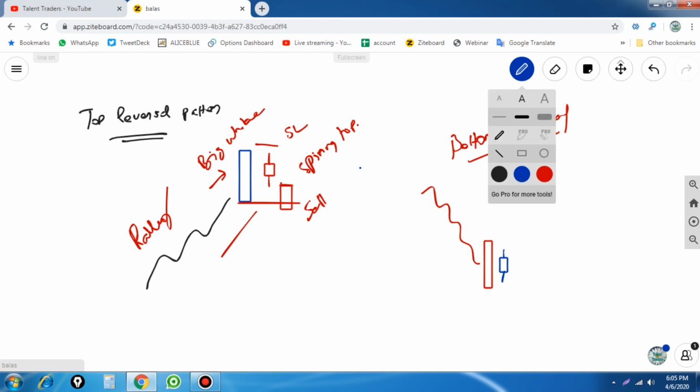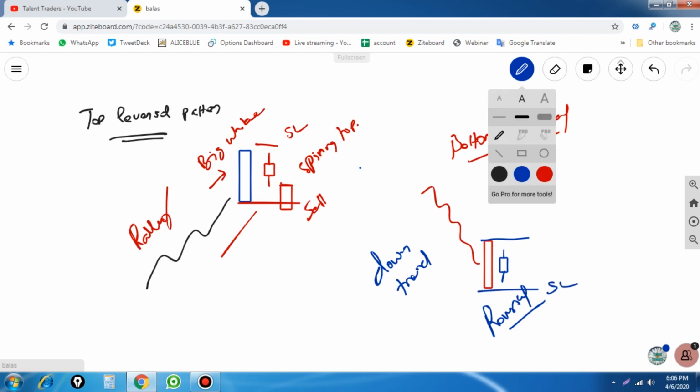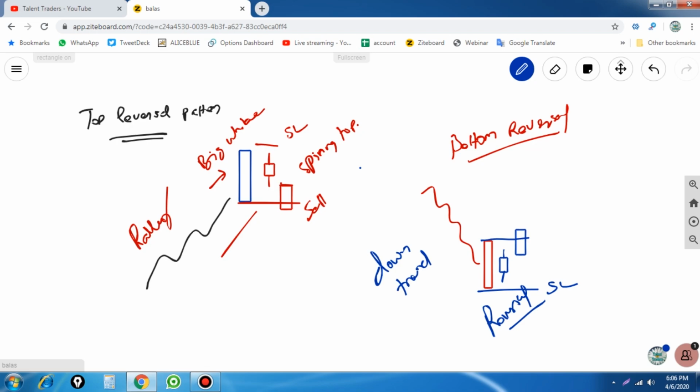So what we have seen here is a downtrend, and we are following it to find the reversal. Here it may be the reversal of a particular stock or index. When this kind of pattern forms, this is a bullish candle. The previous candle is bearish, and when the stock breaches above this level, with a stop loss placed here, we are going to follow this as our buy opportunity. In this particular area we are going to follow the buy opportunities.